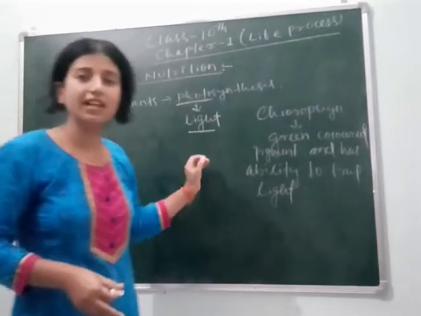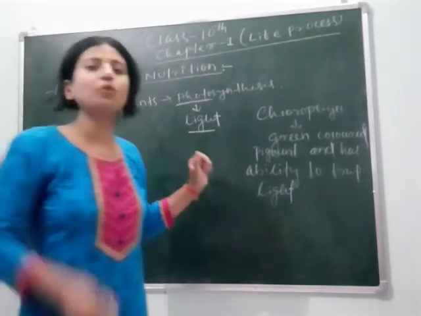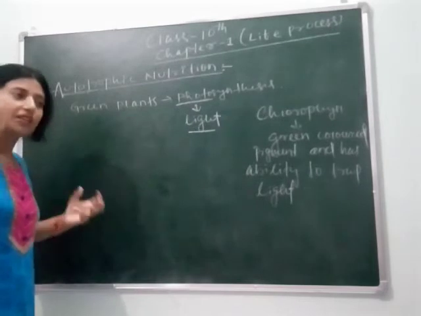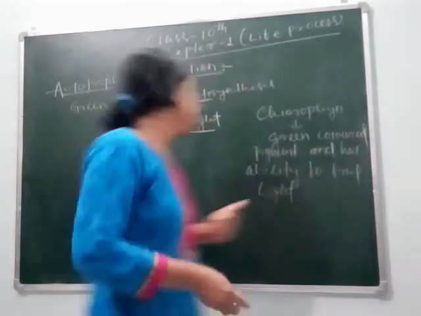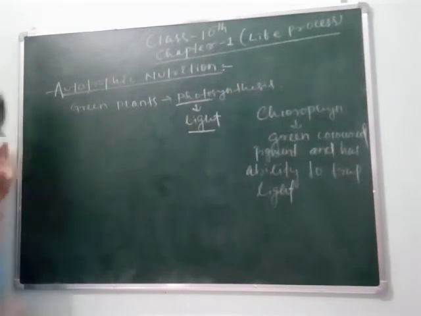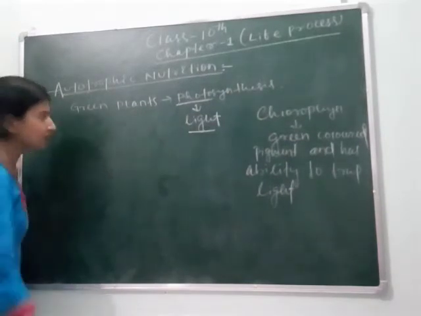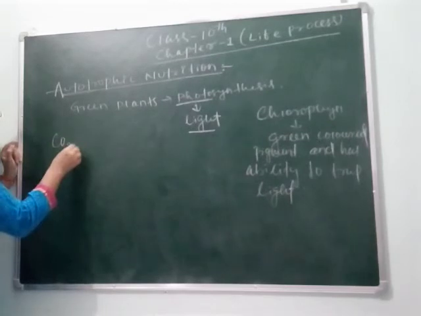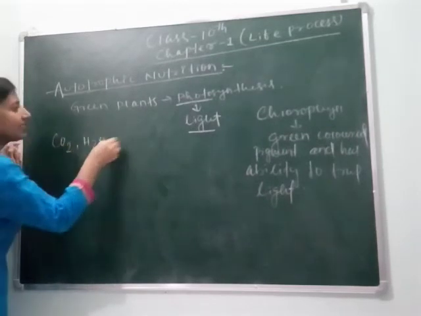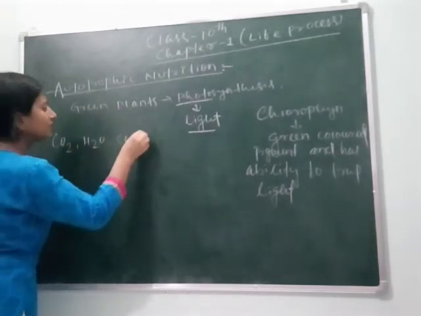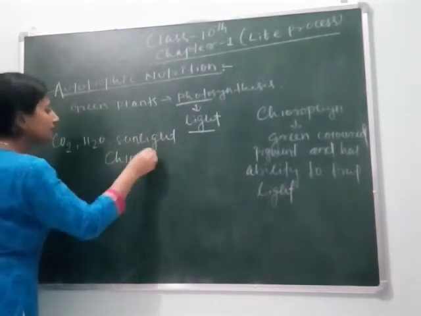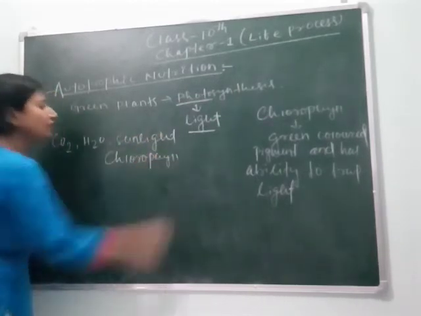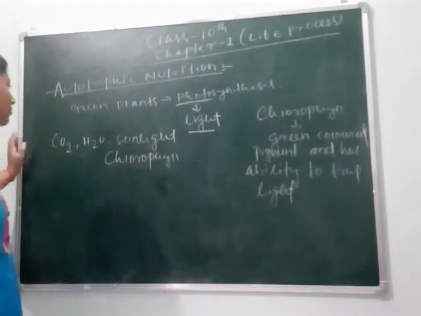So let's understand what happens during photosynthesis and which substances are necessary. For photosynthesis, the plant requires some inorganic substances like carbon dioxide, water, sunlight, and the most important, chlorophyll. Without these, plants can't synthesize their food.